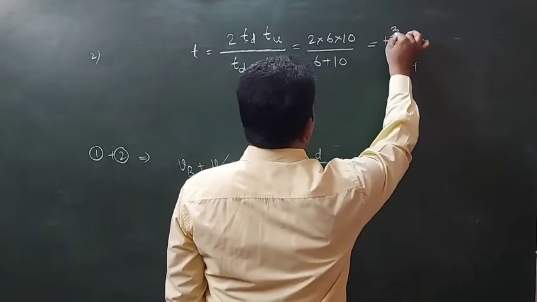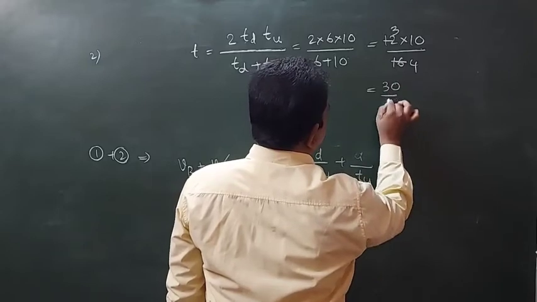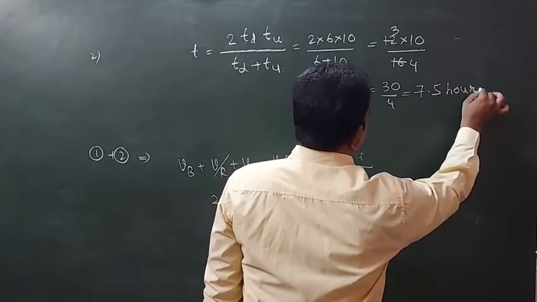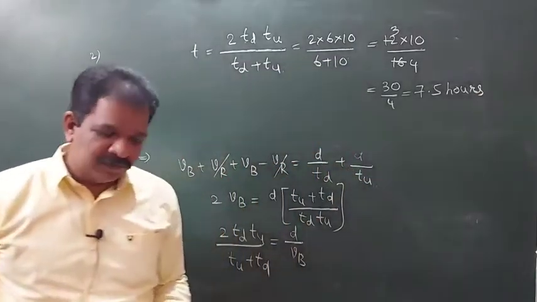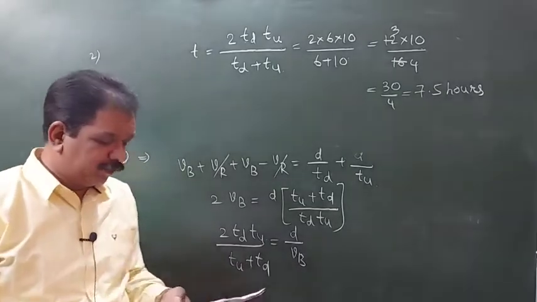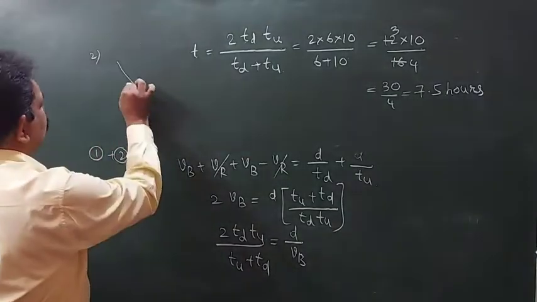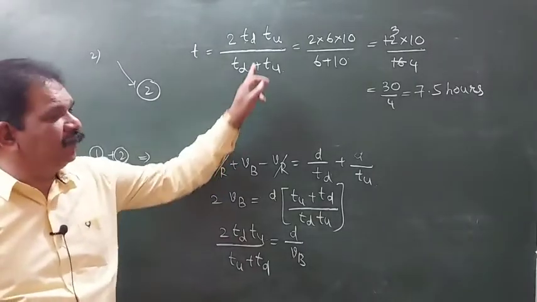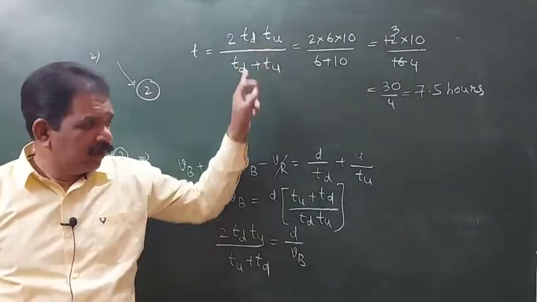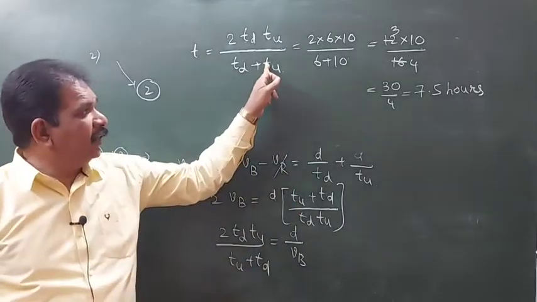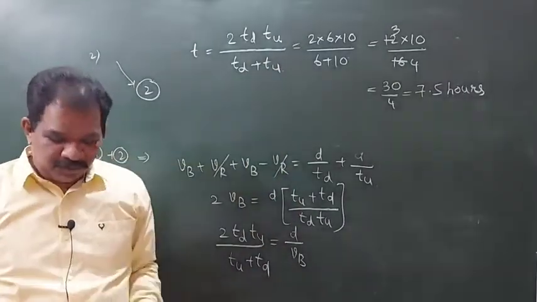Calculating, 30 by 4, this value will be 7.5 hours. So the answer for this will be the second option. Second question, second option. You can directly use this formula, which comes from all this procedure.